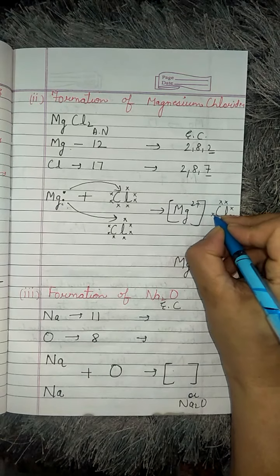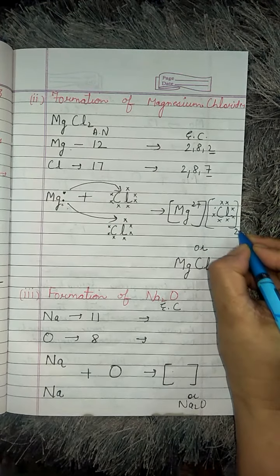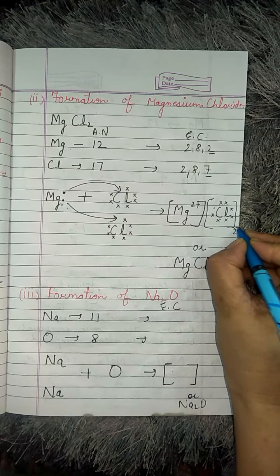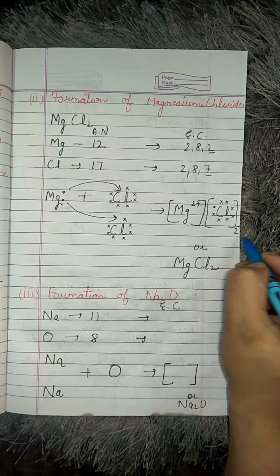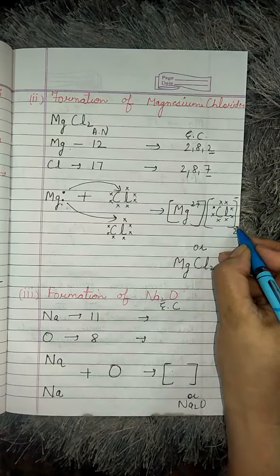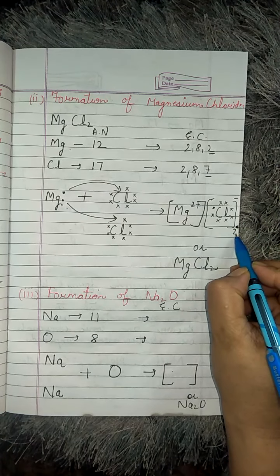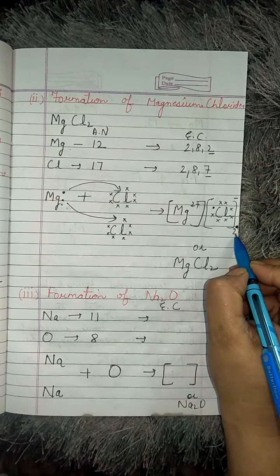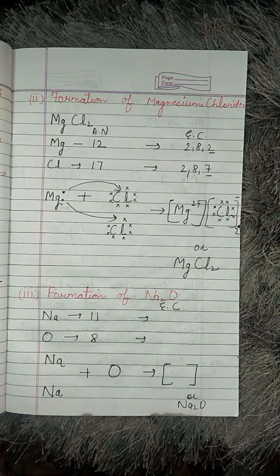How are you going to represent this? As there are 2 chlorines, here we write 2 negative. What does this indicate? If you want to write the 2 here, then also no problem; if you write it there, also no problem. It means that two electrons have been taken by chlorine from magnesium.